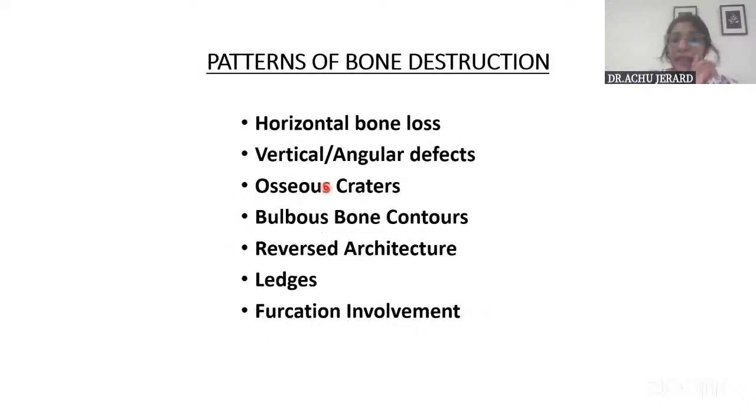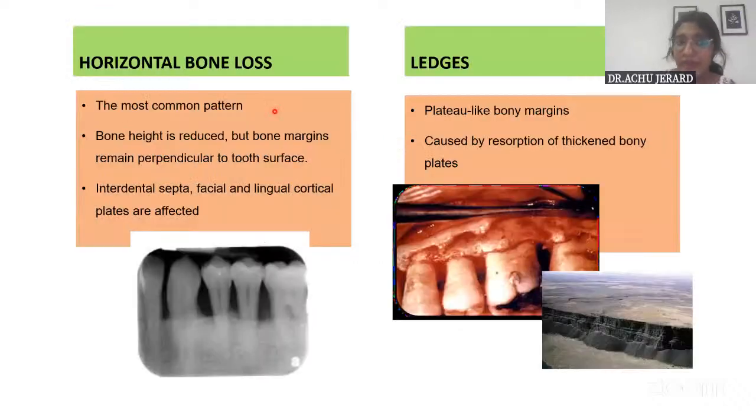Now, the patterns of bone destruction: you have to enlist these patterns and give descriptions, like horizontal bone loss, vertical defects, and osseous craters. You have to write one or two relevant sentences. For example, horizontal bone loss is the most common pattern. Here all the bone, the facial, lingual, and interproximal bone, is affected, and it is at right angles to the long axis of the tooth.